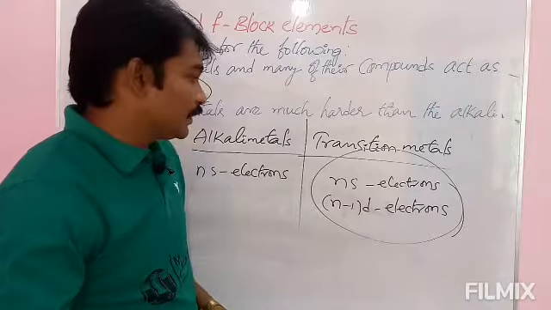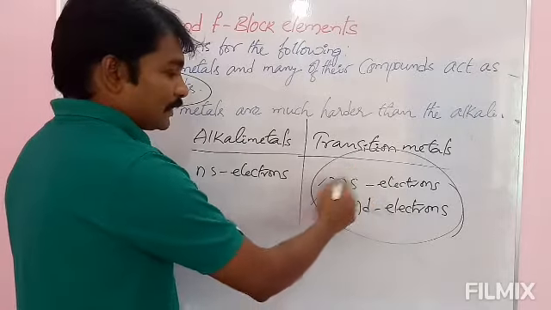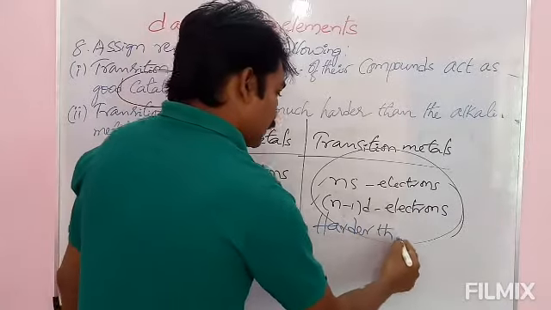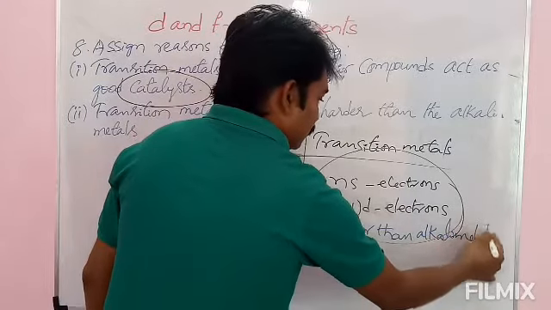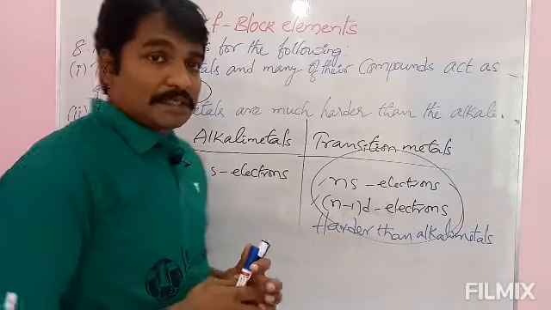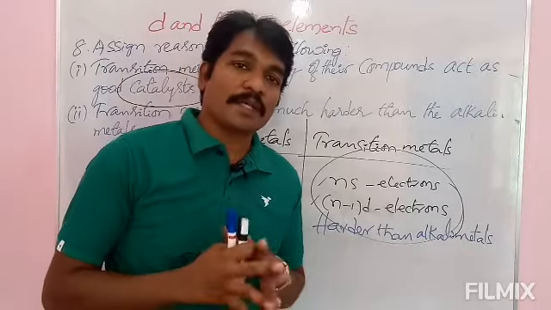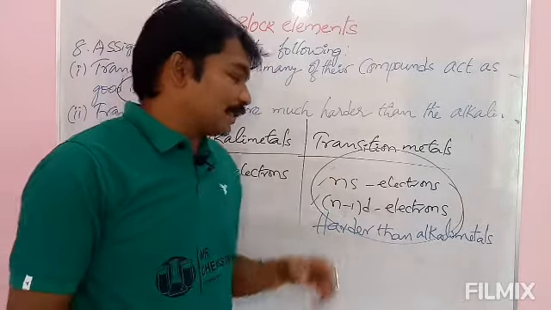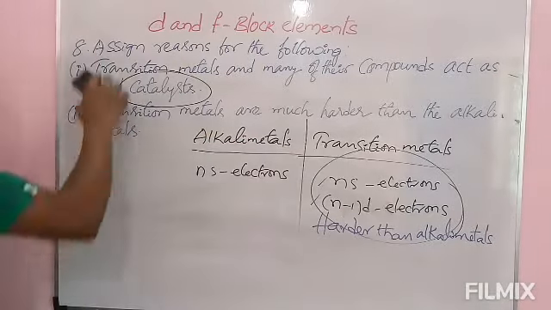Due to the formation of strong metallic bonds in case of transition metals, due to ns electrons and (n-1)d electrons, these are harder than alkali metals. Alkali metals are soft, and a few alkali metals are brittle in nature, but transition metals are very hard due to strong metallic bonds, and the strong metallic bond is due to bond formation with ns electrons and (n-1)d electrons. Please note down these things and we will move to the next one.